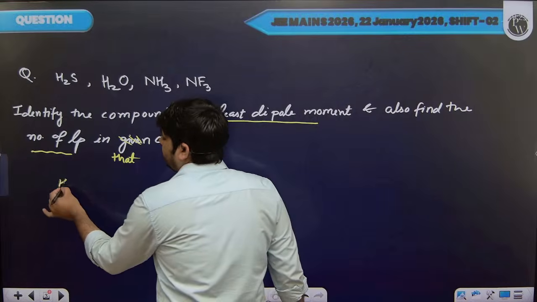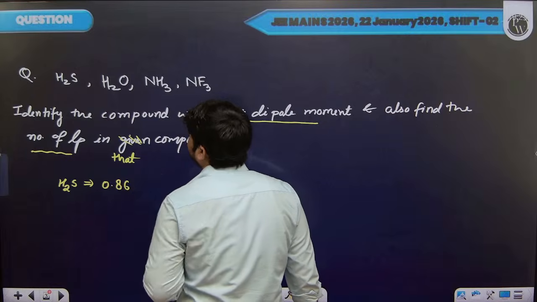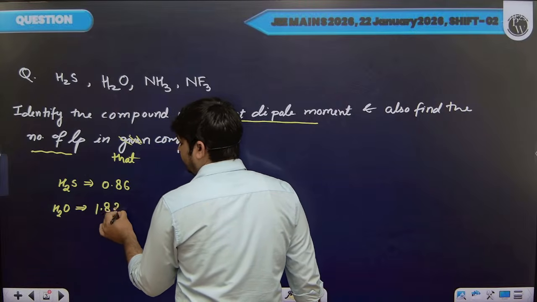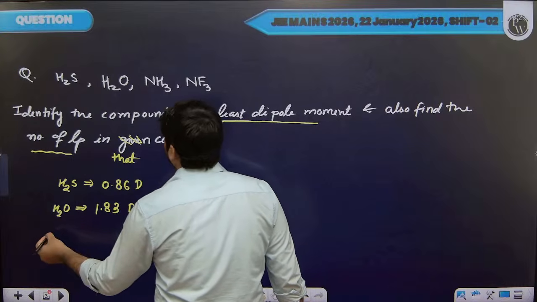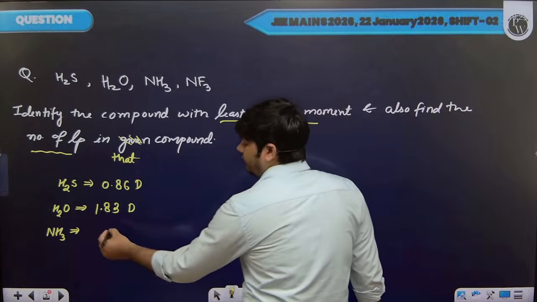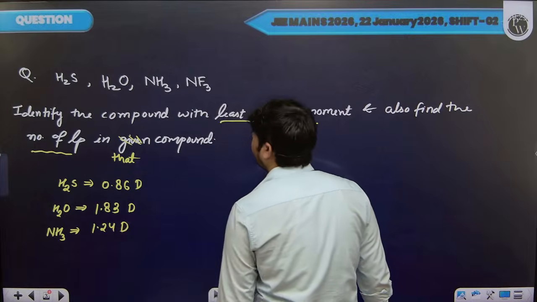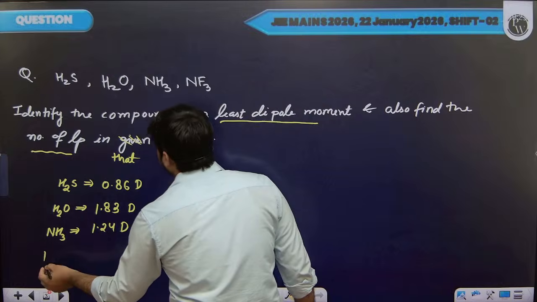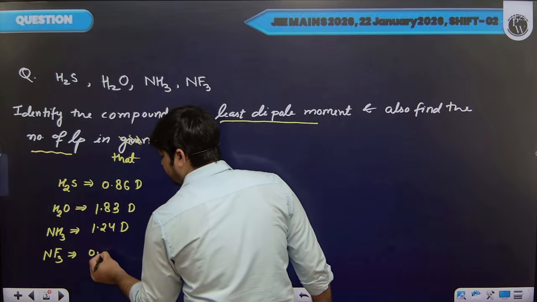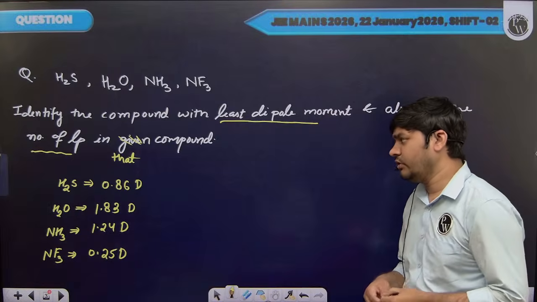If we talk about the dipole moment of H2S, it is approximately 0.86 D. If we talk about water, it is approximately 1.83 D, and ammonia has a dipole moment of 1.24 D. And NF3 has the least dipole moment, which is 0.25 D. If you remember this data, then it will be very easy for you.